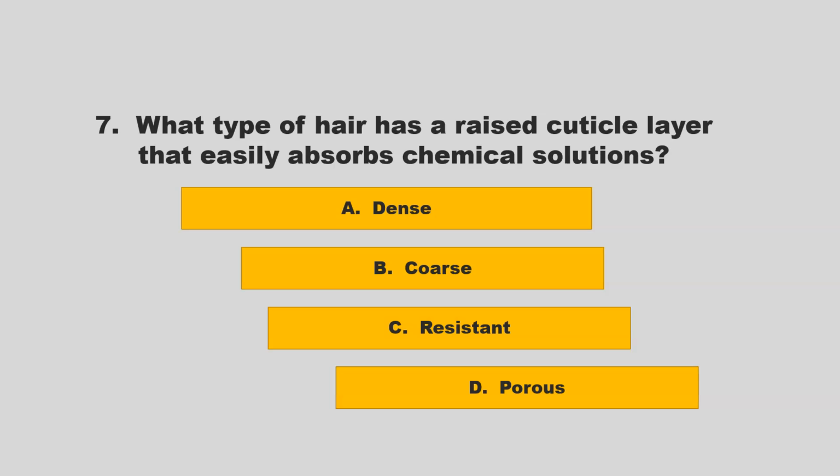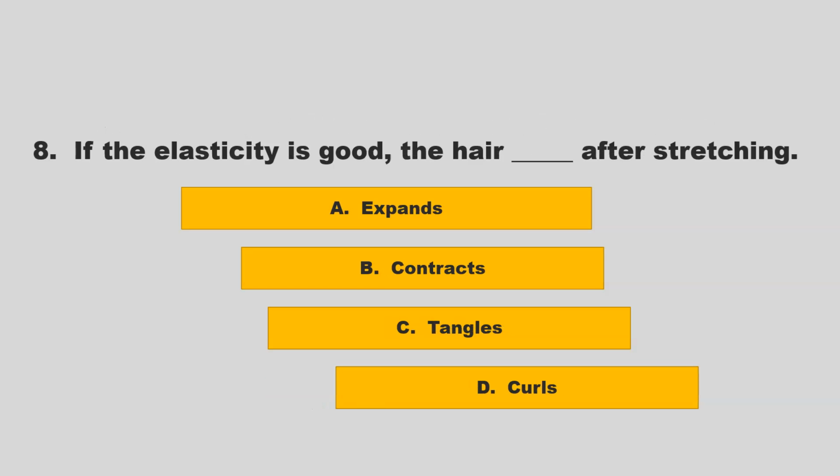What type of hair has a raised cuticle layer that easily absorbs chemical solutions? Is it dense, coarse, resistant, porous? If you chose D, porous, you are correct.